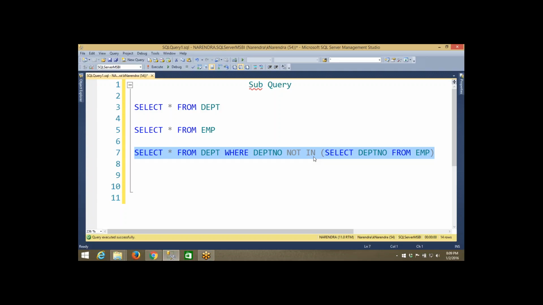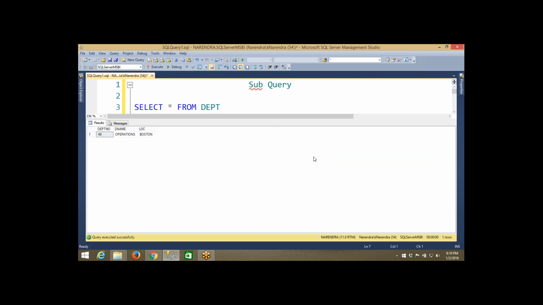I have 10, 20, 30, 40 on the department side, and on the employee side only 10, 20, 30. So three values are available, and 40 is not available in that list, the employee table list. Now you can see this one: 40, Operations, Boston. For this department, you will not find even a single employee in the table. So this is called a subquery.